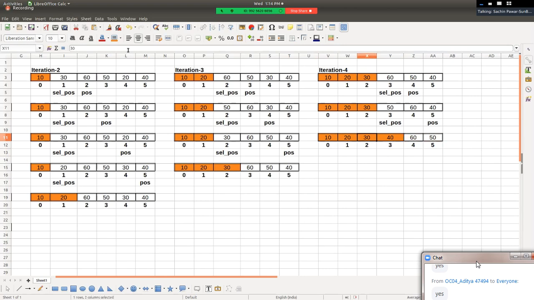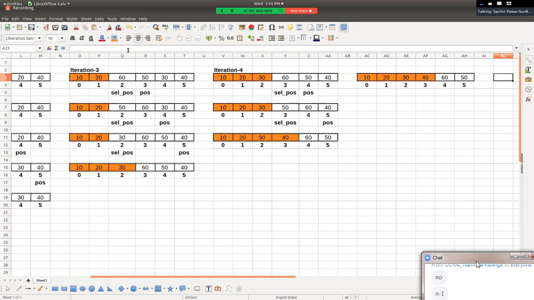Now, sir, has the array been sorted? No, array अभी तक sort नहीं हुआ है. One more iteration is required, and hence we can say maximum how many number of iterations take place? n-1. That is, अगर आपका array का size है 6, so 6 minus 1, 5, right?